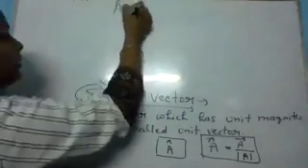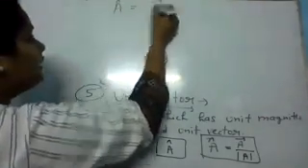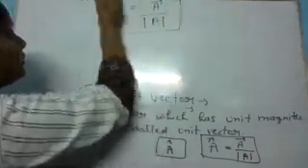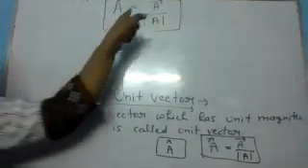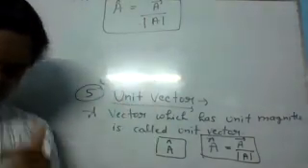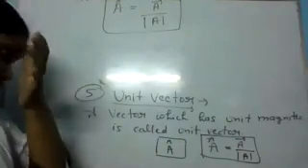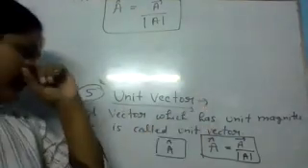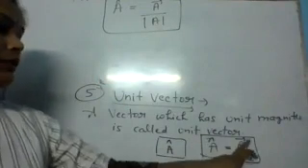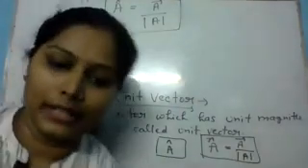In this way you can find unit vector. So a vector which has unit magnitude is called unit vector and we represent it as A cap, and A cap equals A vector upon mod A.